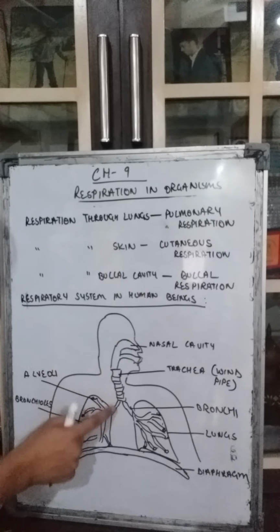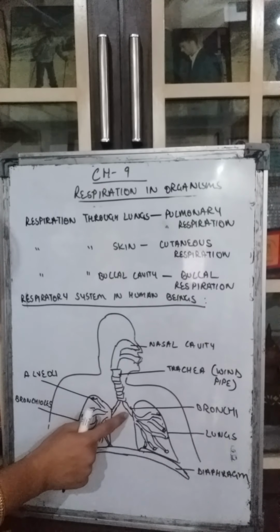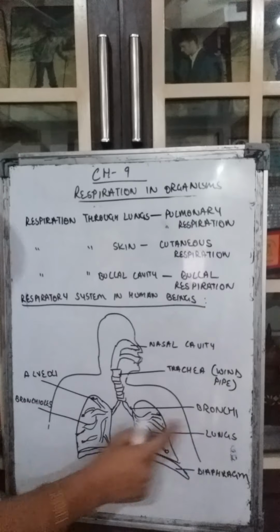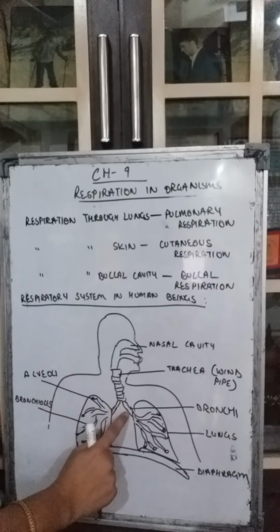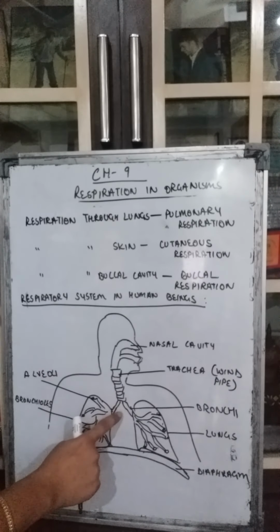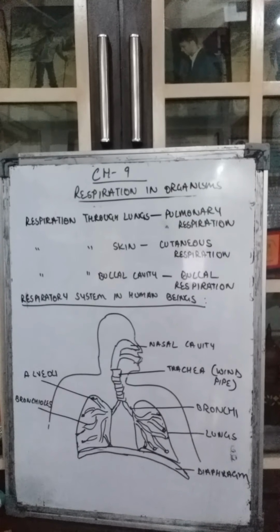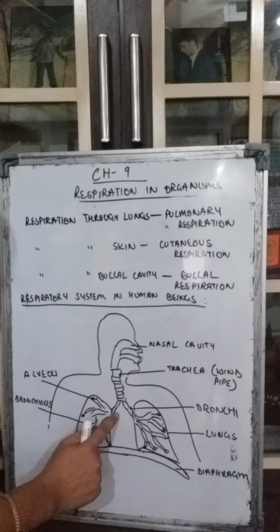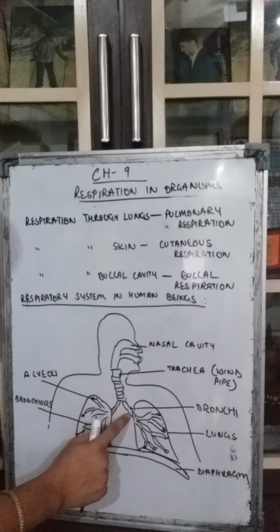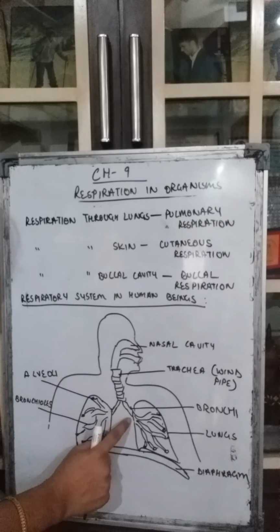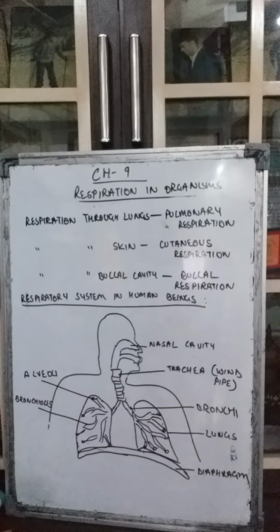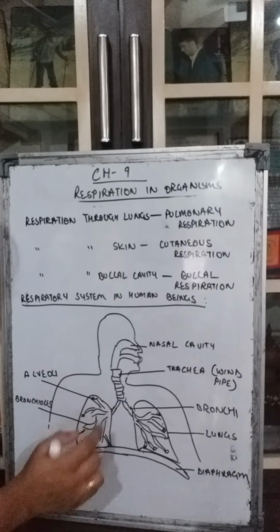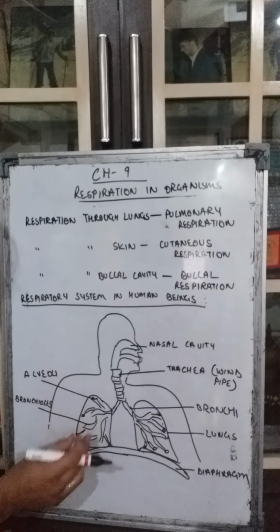Now this trachea divides into two parts, and these parts are called bronchi. The two tubes are called bronchi, and each tube is called bronchus. Each bronchus enters into each lung. These are the lungs. Is that clear? Then what happens after that? This bronchus, which is entering into the lungs, gets divided into small tubes.